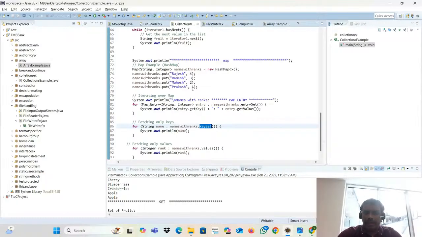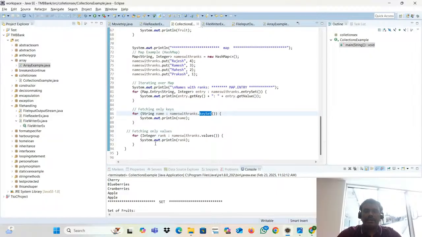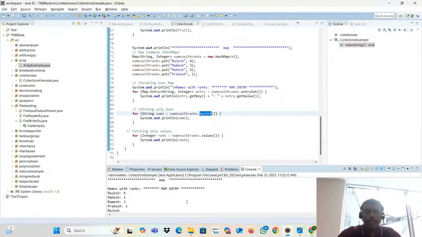I want only the values. That is nothing but the values method. And similarly, what will happen? 4, 3, 2, 1. Everything will be printed. So that is the way it is printing here.